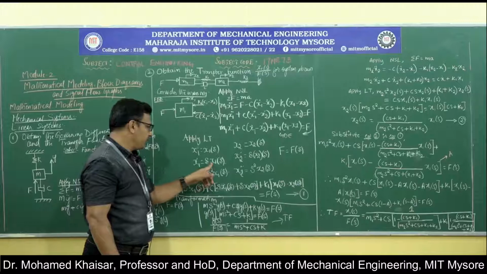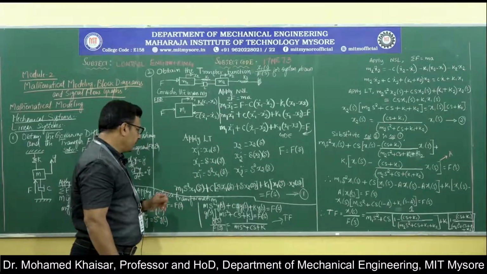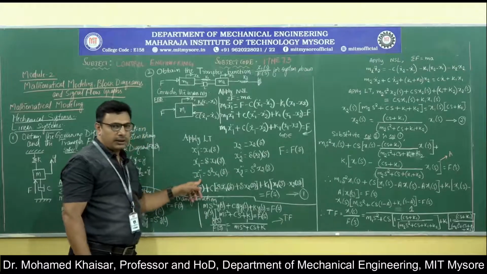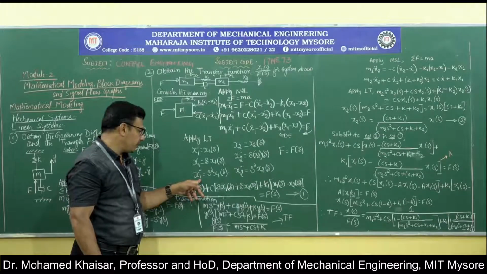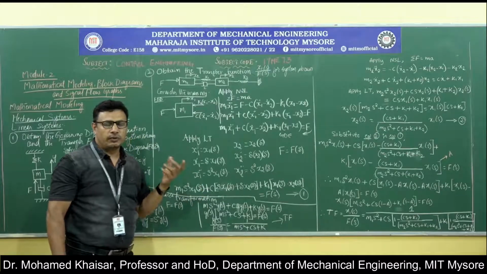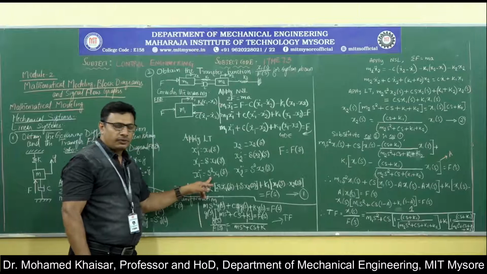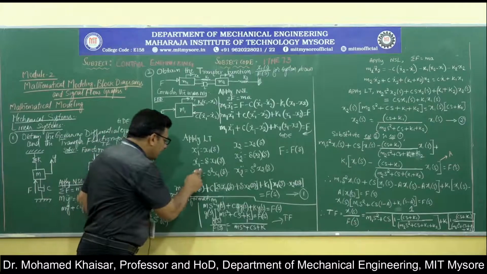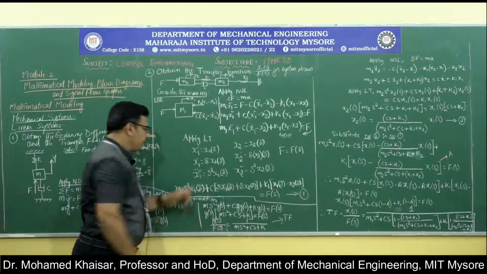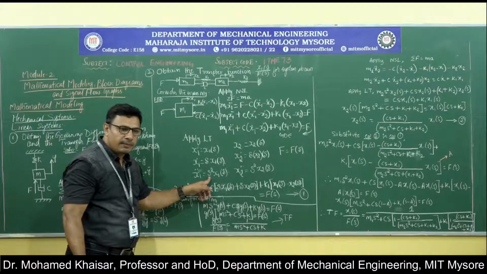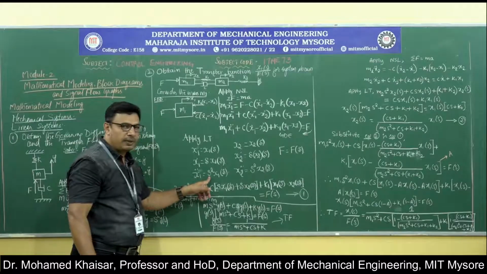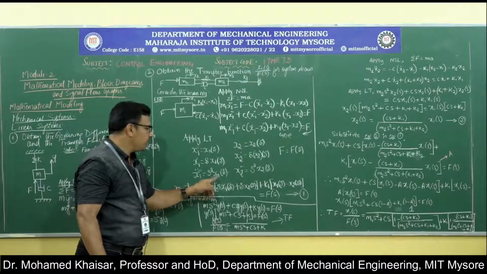So it is s into x1 of s. Then x1 double dot, that means d square x1 by dt square, where d square by dt square is replaced by s square, so x1 double dot is s square into x1 of s.